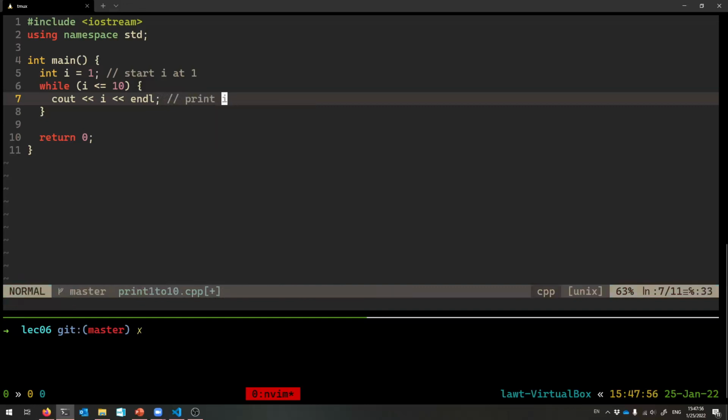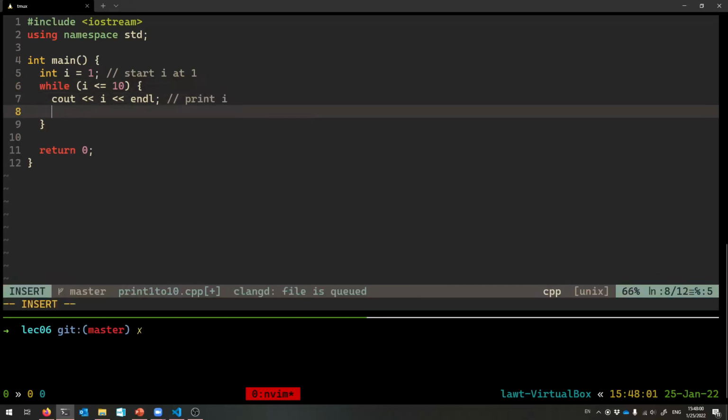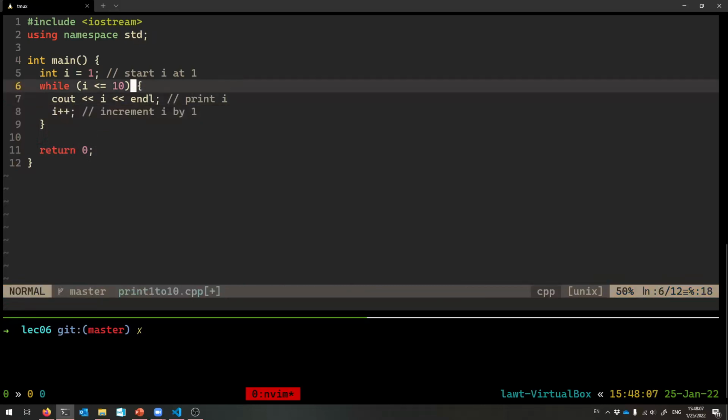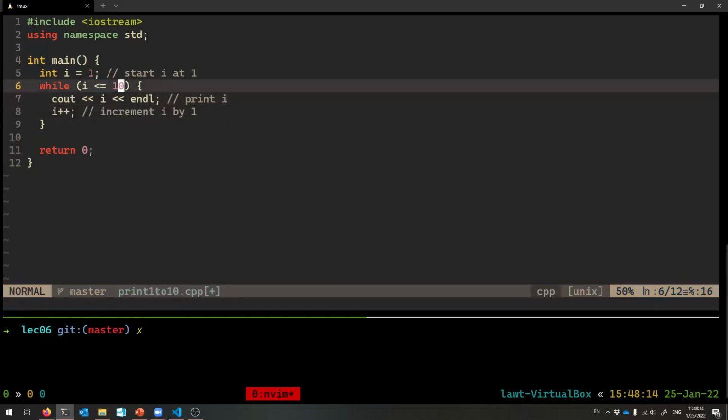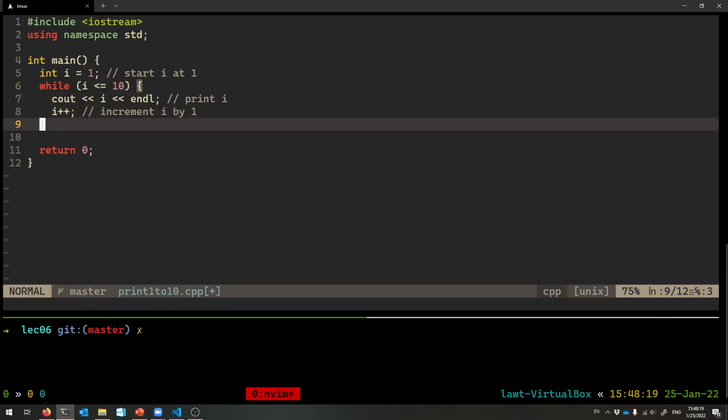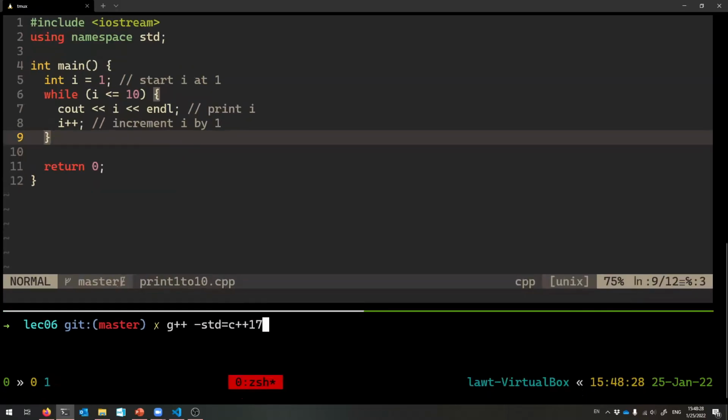And then, so that I'm ready to do the next thing, the next number I want to print using I is 2, so I better increment I plus plus. Okay, so now I is 2, and then a while loop will go back, check this condition. Oh yeah, 2 is still less than 10, so I'll print the 2. Make it 3. 3 is still less than 10, I'll print the 3. Make it 4, etc. until it's finished. So that's print 1 to 10. And then I'll do, let me make this a little bit bigger, sorry.